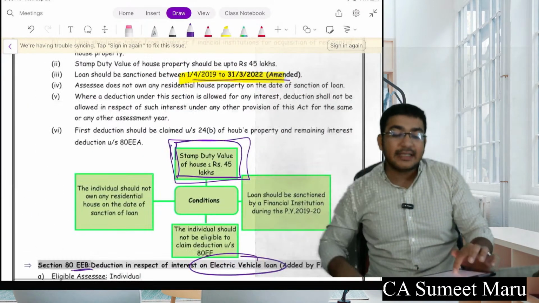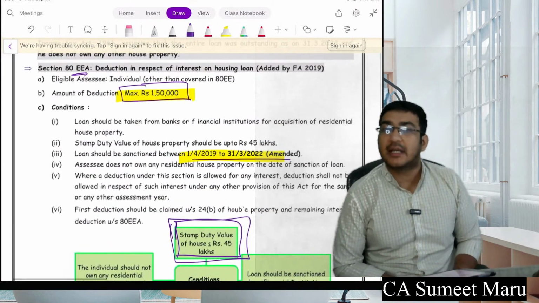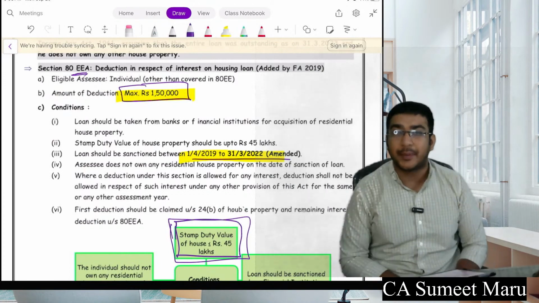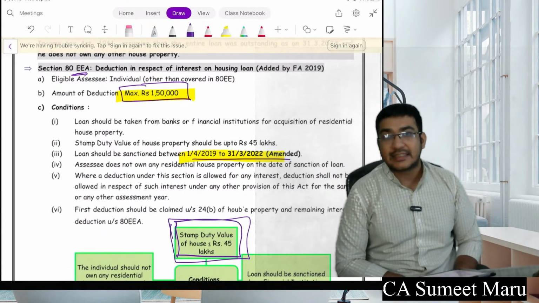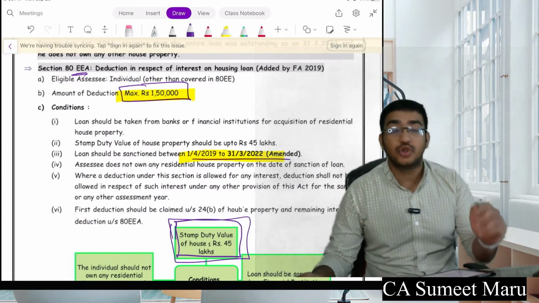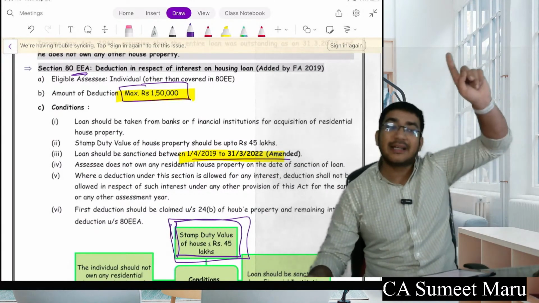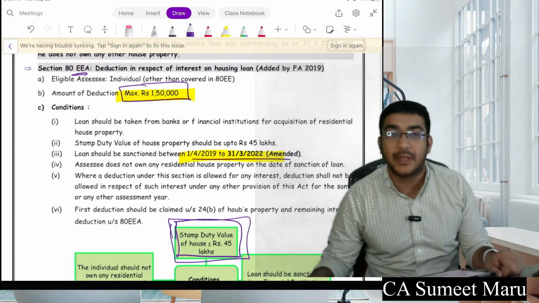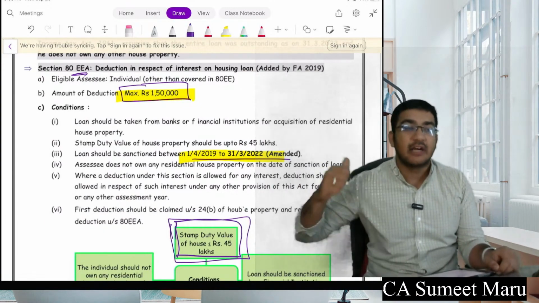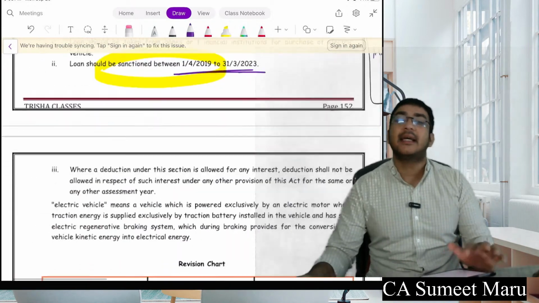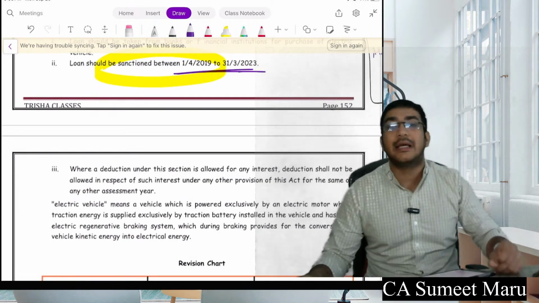Further, they have created 80EEA, which was again for your housing loan, limit 1,50,000 if your house stamp duty value is up to 45 lakh rupees. So interest deduction you will get here as well. The loan should be sanctioned between 19 to 22. Please remember, first you will get interest under your housing property section 24B deduction, and if there is more interest, that will come here. Next is 80EEB, that is again created for interest on your electric vehicle.